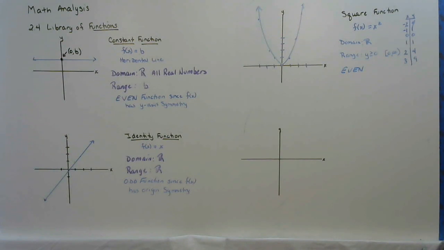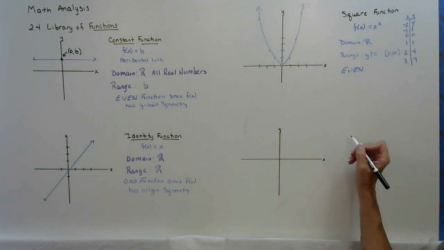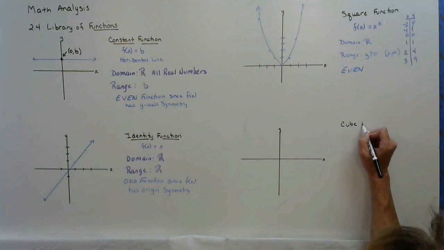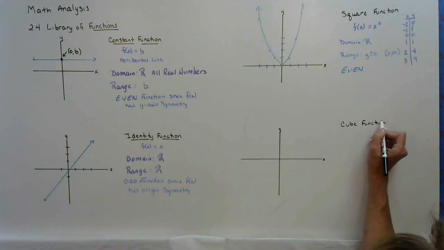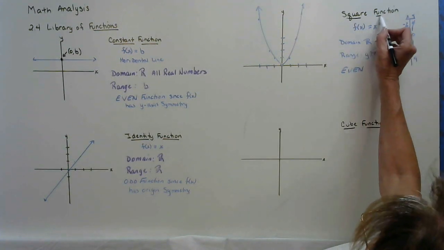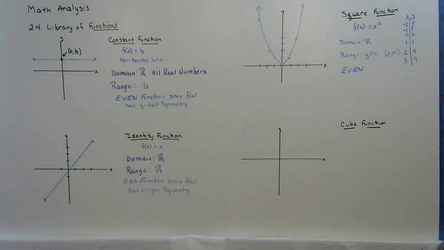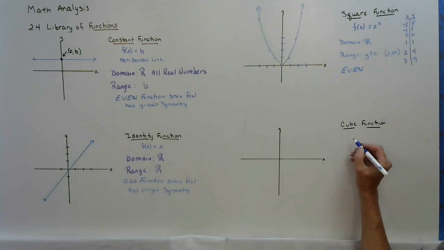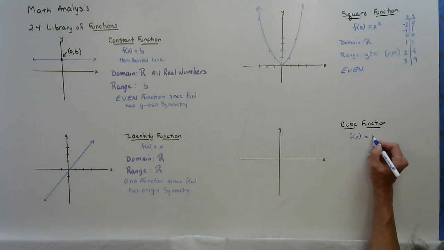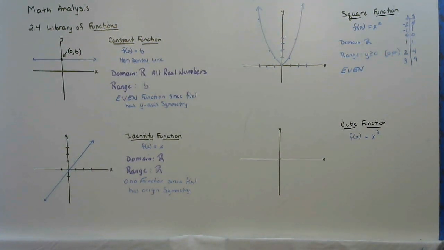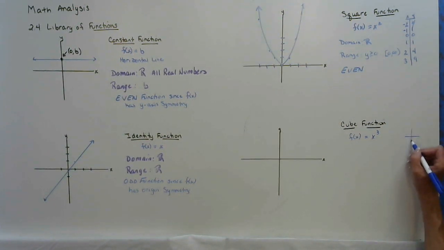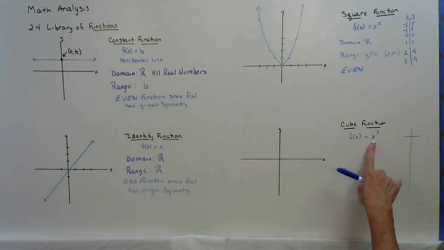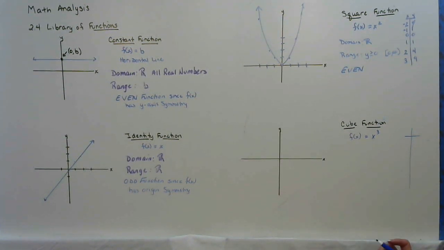Okay, so let's take a look at the next one. All right, so our next function, let's take a look at the cube function. It kind of already tells you what you're going to do with the x value. It's the cube function, so this would be f of x equals x cubed. And again, feel free to make a table of values, mentally or physically. This is the parent graph. All x cubes will look like this, all third degree.